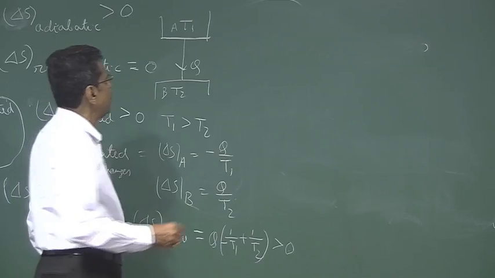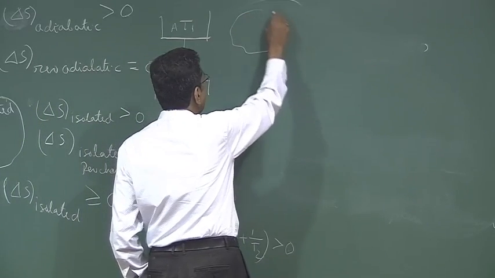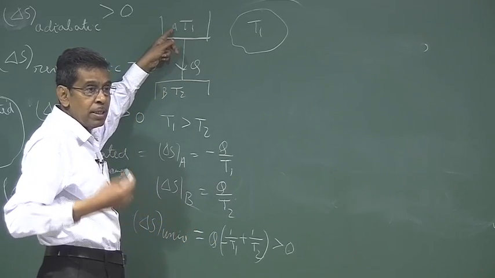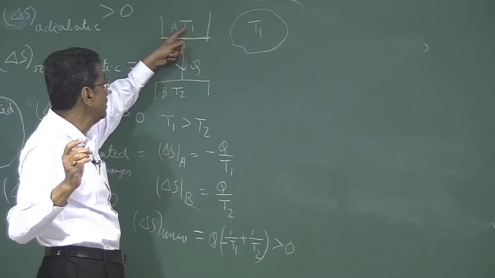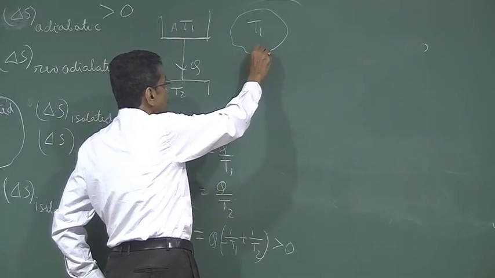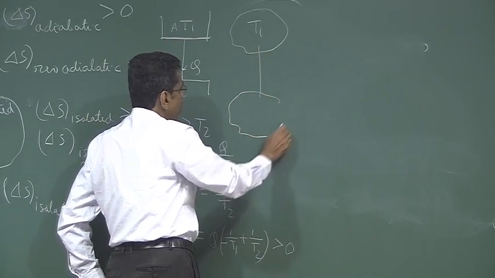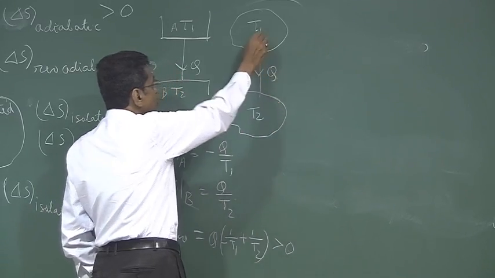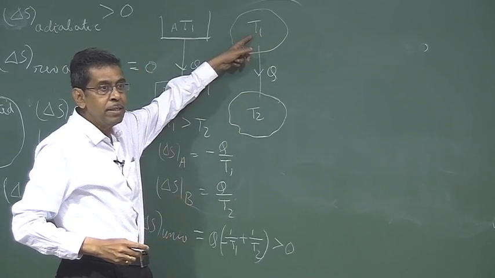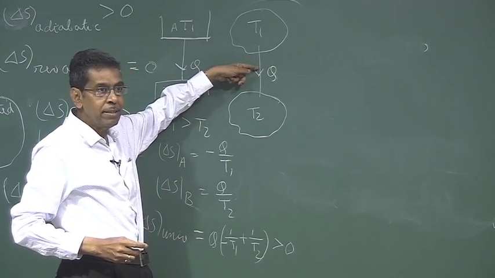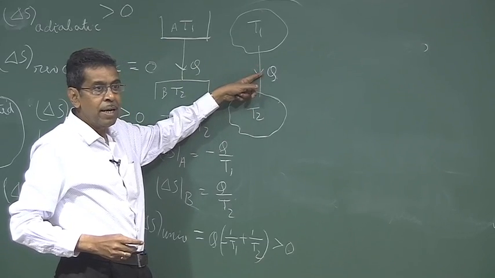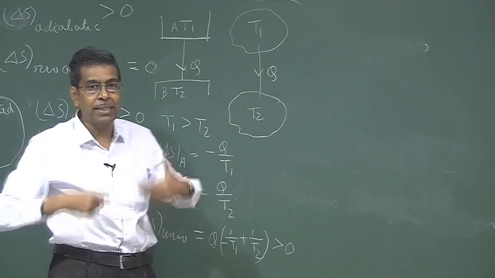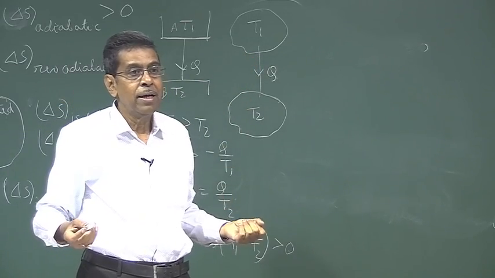Another example I give, if the two bodies are of finite capacity. Here you have considered a thermal reservoir whose heat capacity is infinitely high and keeps at constant temperature. But if I make contact of two finite bodies T1 and T2 and heat transfer takes place, T1 gets decreased as it rejects heat, and T2 gets increased as it takes heat. The heat transfer will go on decreasing as the temperature difference goes on decreasing, and finally the process will naturally stop when they attain a mean temperature.